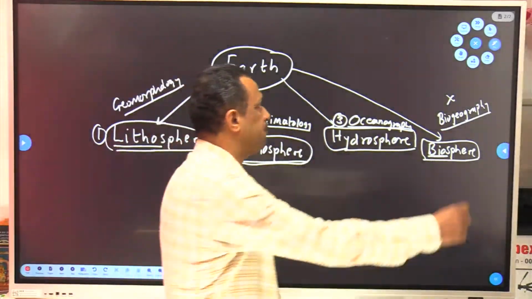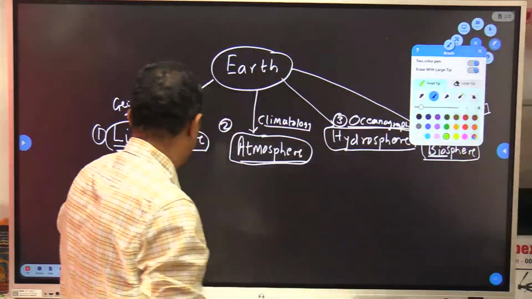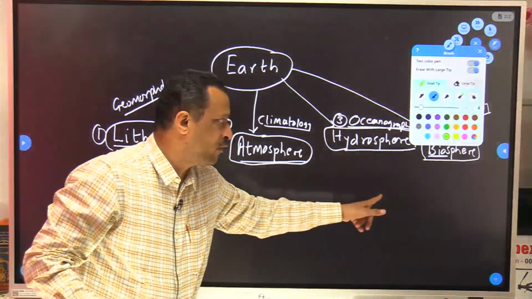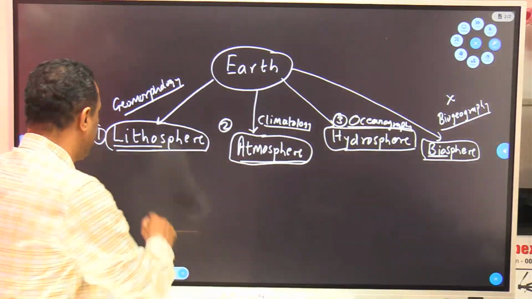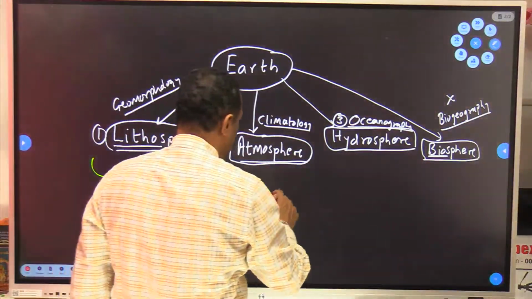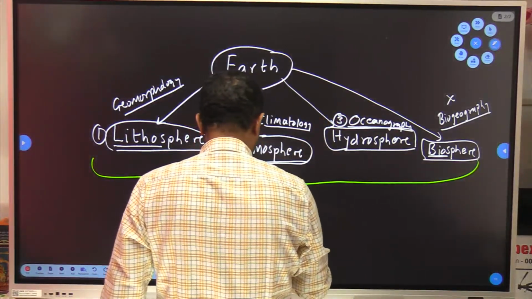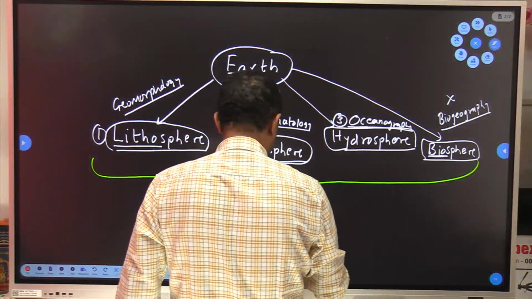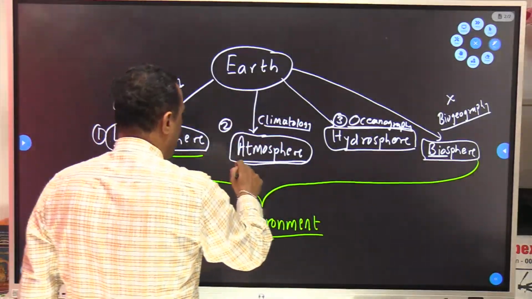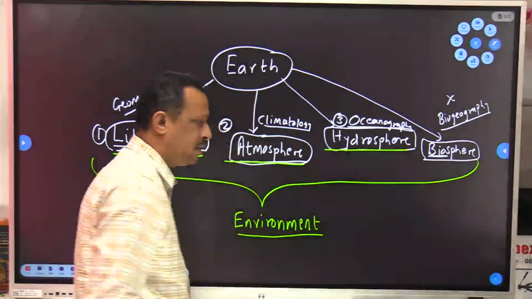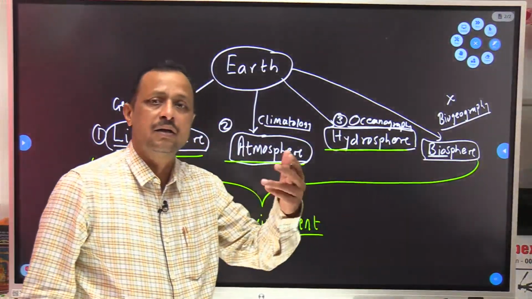Now all these four layers, which one? 1, 2, 3 and that fourth, all these four layers are collectively termed as what? They are collectively termed as environment. Now lithosphere, atmosphere, hydrosphere are non-living components, and the biosphere is the living component.